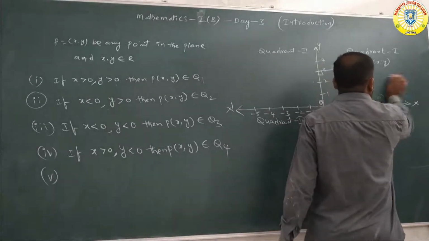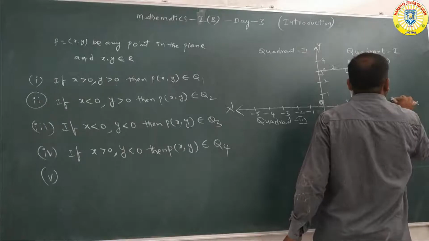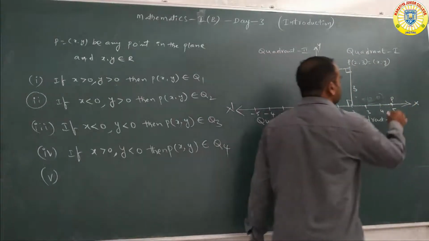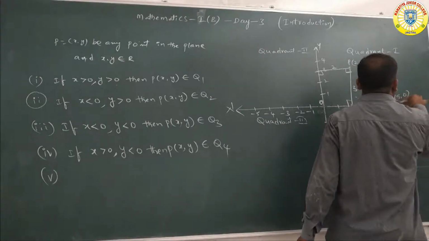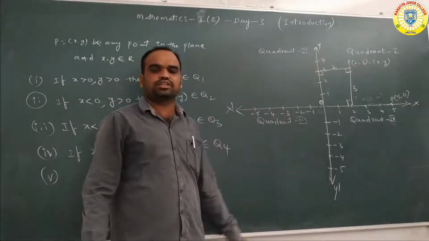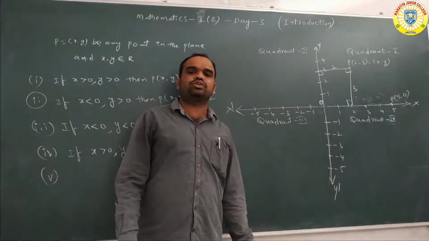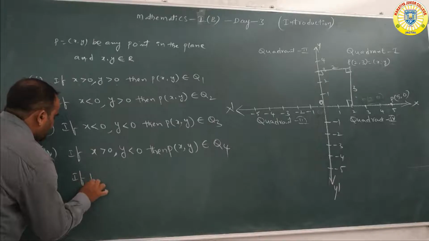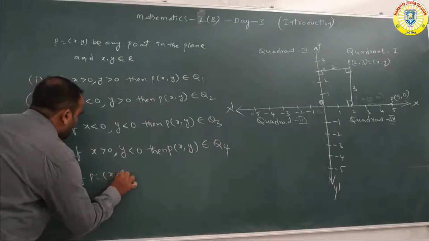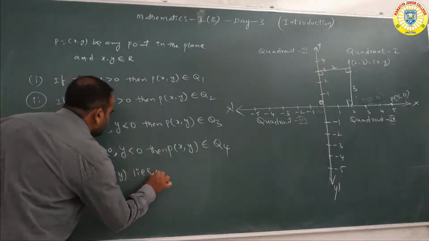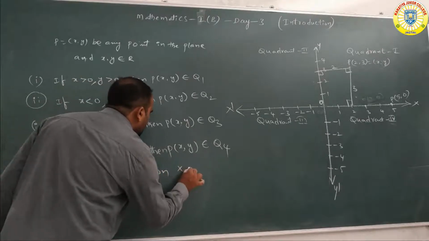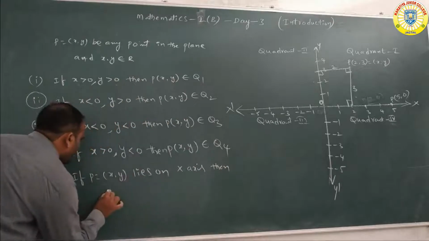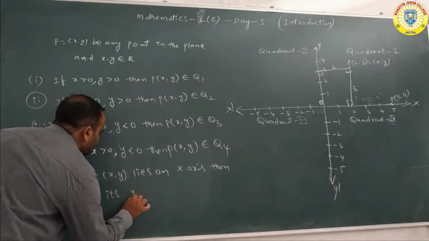Here P equals (3, 0). Suppose we take another point P. What are the coordinates of P? (5, 0). Any point that lies on the x axis must have its y coordinate equal to 0. So if P equals (x, y) lies on the x axis, then its y coordinate is 0.